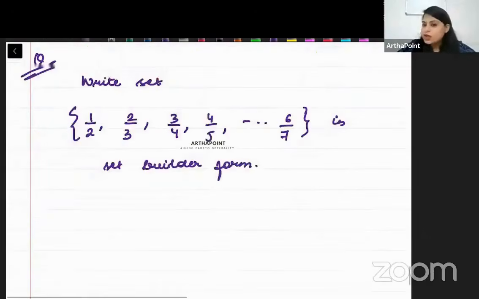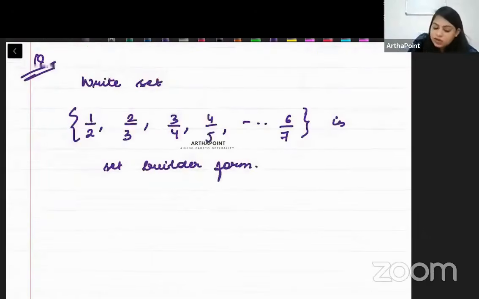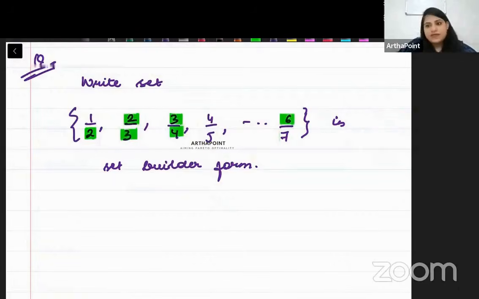Please do it. Now see. Look, the denominator is 1 more than the numerator. That's the first thing. Then what do we see? We see that both numerator and denominator are naturals. And it can only go till 6 by 7.